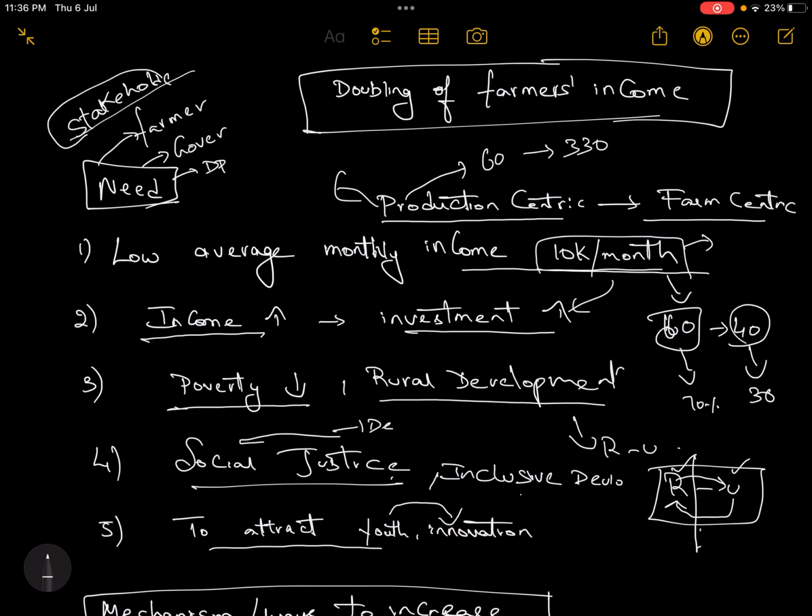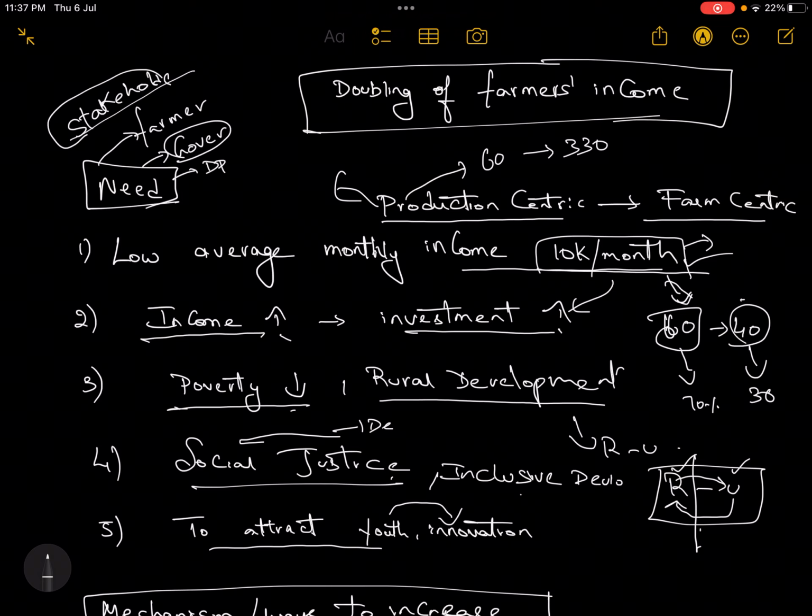When the farmer's income increases, whatever money he has will go for investment. How? Investment will increase because this small amount of money, this 10,000 per month, is going only for consumption purposes. If he gets more money, that additional money can go for investment purposes. Then it is also the government's responsibility under the DPSP to decrease poverty.